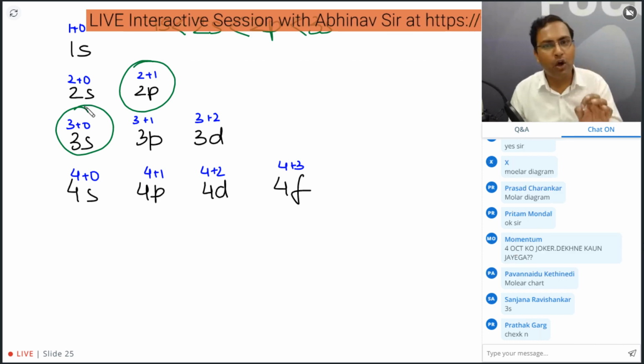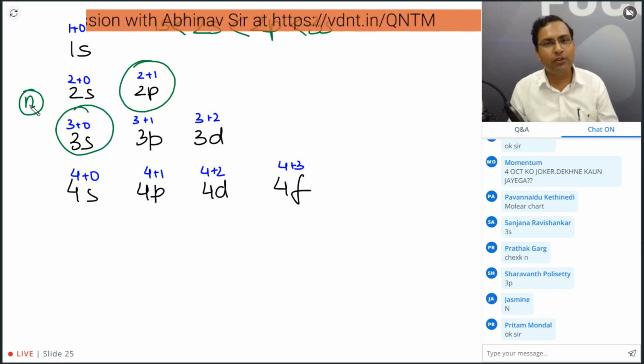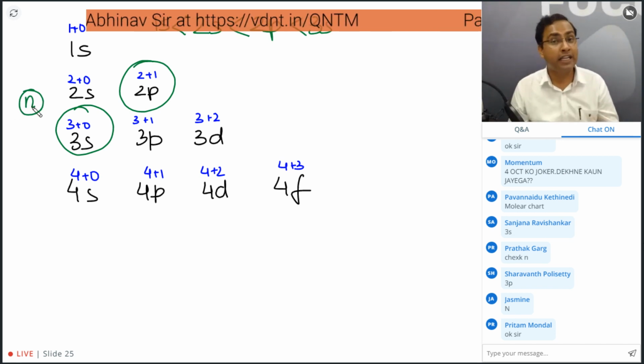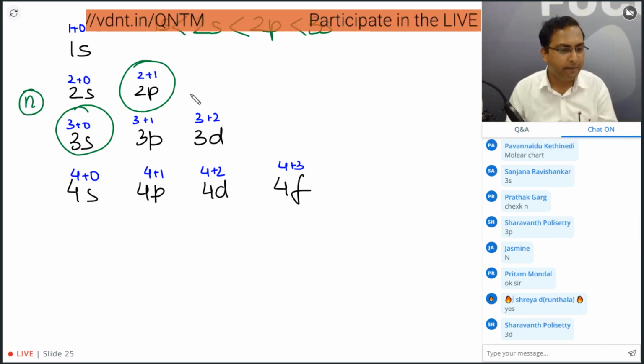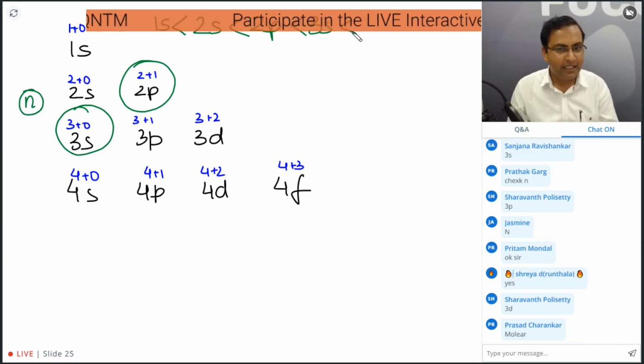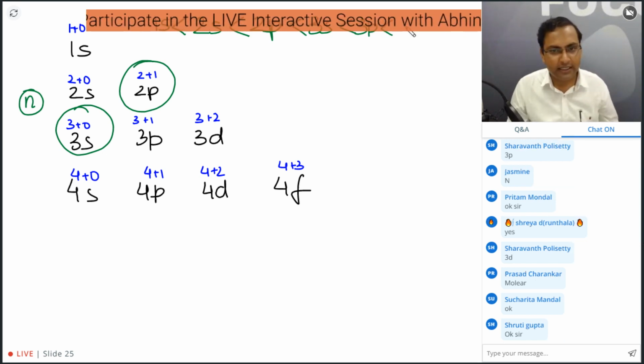We check the value of n. Whose value of n is higher will have higher energy if the value of n plus l is same. Okay, after 3s comes 3p, after that 4s, 3d, then 4p and so on.